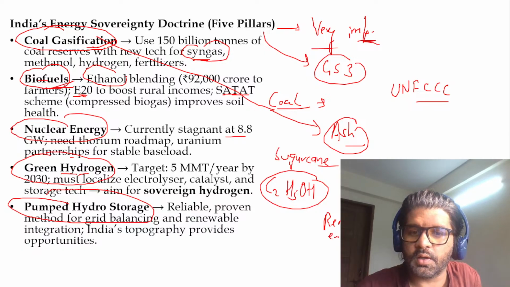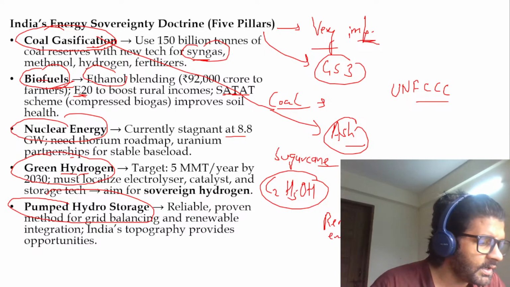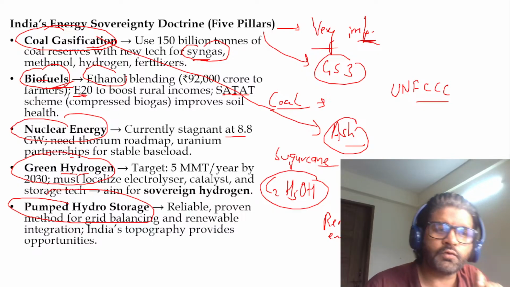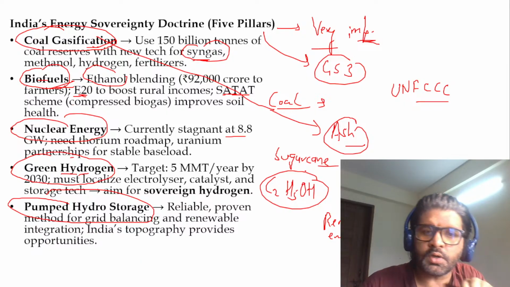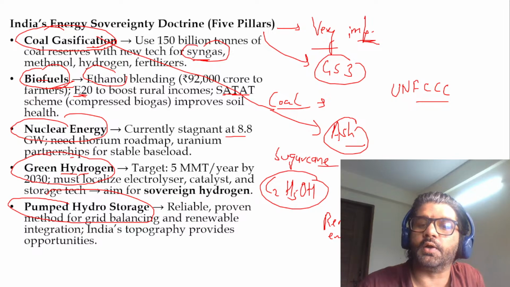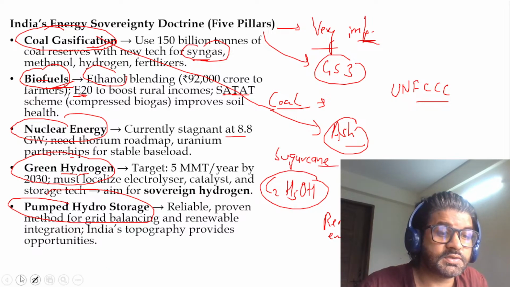Am I clear up until now? Because this is a very, very tricky editorial, you have to understand these doctrines. Most of the people will be mugging it up. So green hydrogen, you're doing the electrolysis of water, breaking up water into hydrogen using renewable energy, then it is green hydrogen.